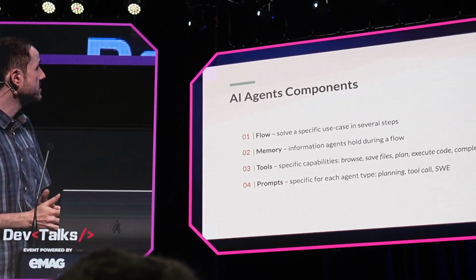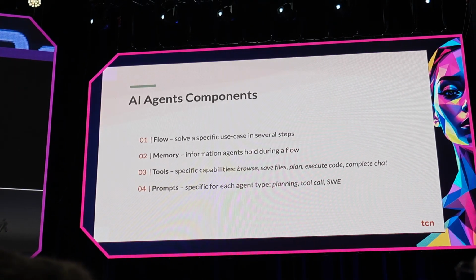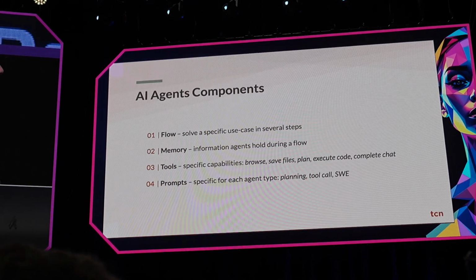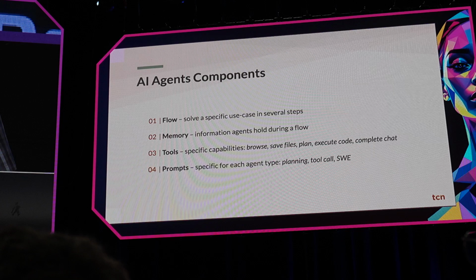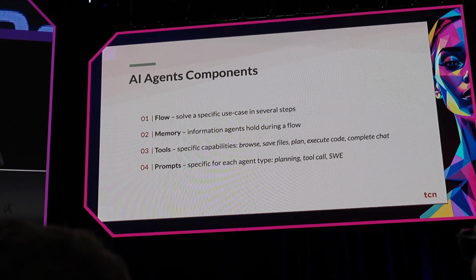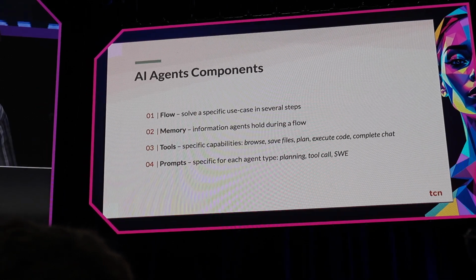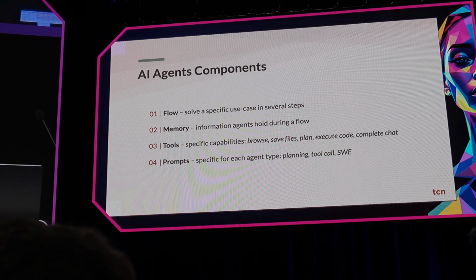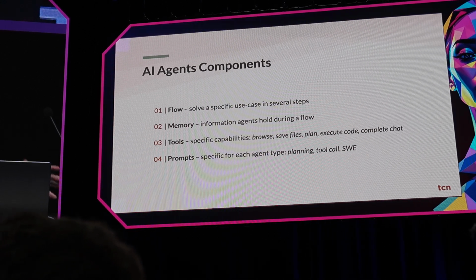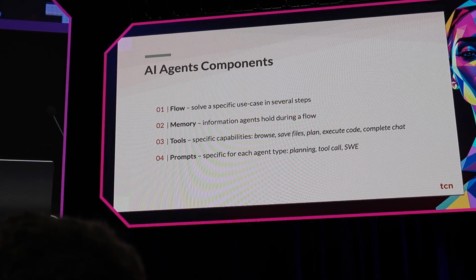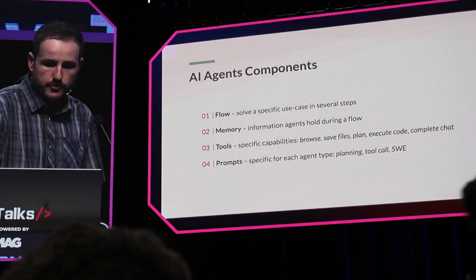So tools have specific capabilities. They can browse the web, they can store files, they can run code. So like Copilot can run code if you allow it. And then you have chat completion and everything. So the tools are a significant part of the AI agent, let's say, all build. And last but not least, we have prompts. So prompts actually decide how agents will act and how they will interact mostly with LLMs, which is I think the driver. So the engine is still the power of the LLM that's running behind it.